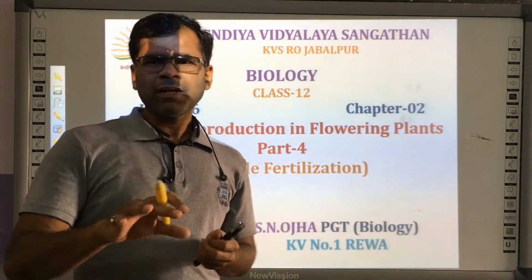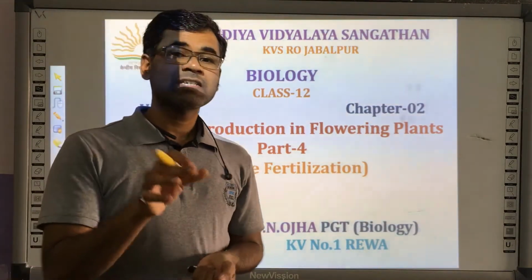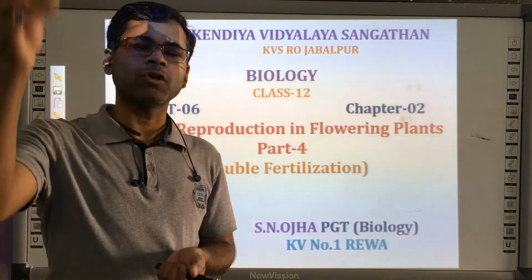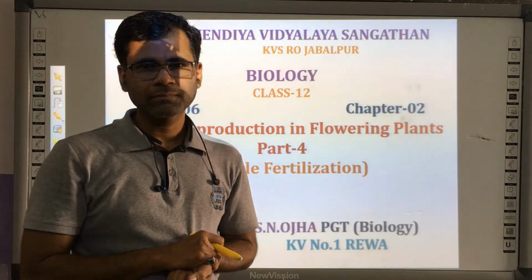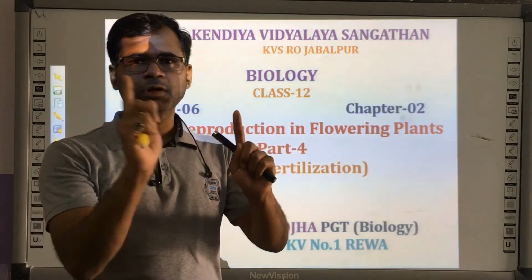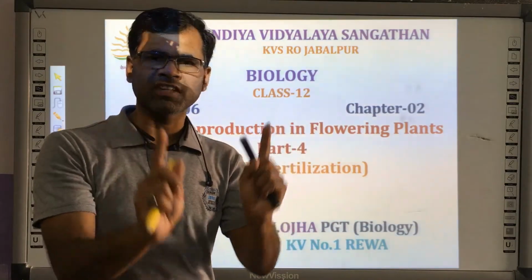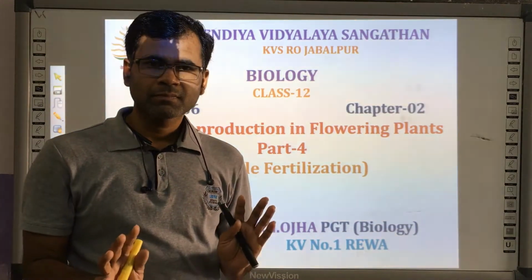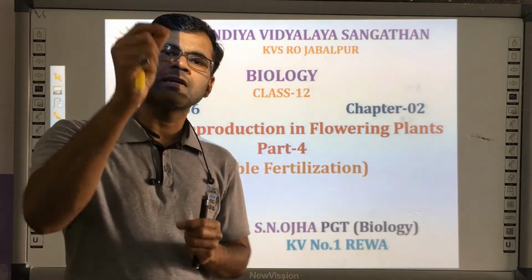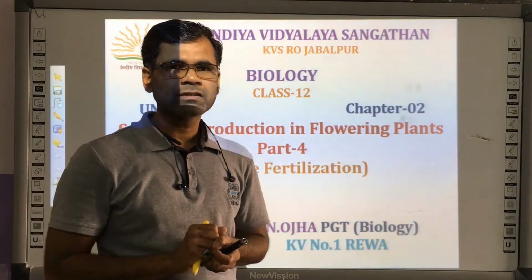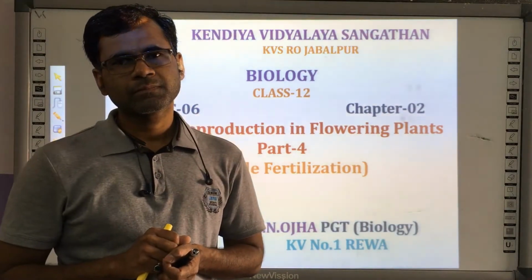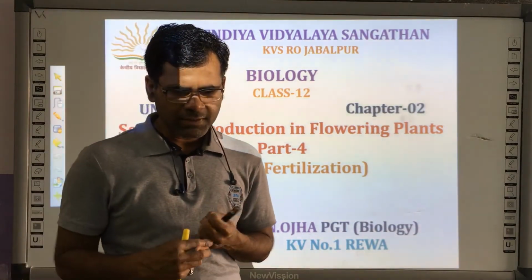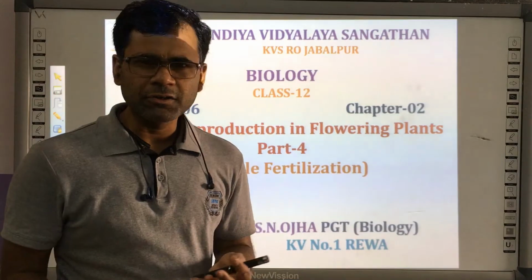But whenever we are talking about autogamy or self-pollination, this purpose of sexual reproduction is somewhere lost, because both the pollen and egg belong to the same parent. The parents are genetically similar and the progeny is also genetically similar. This will cause a few problems. It has some drawbacks also. So first one is, new traits are not introduced.